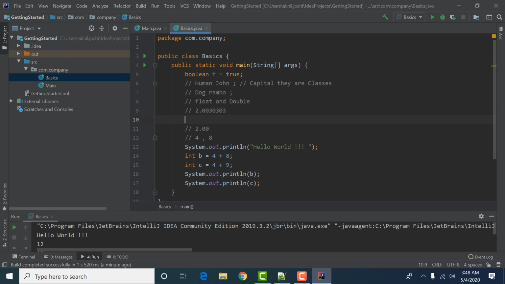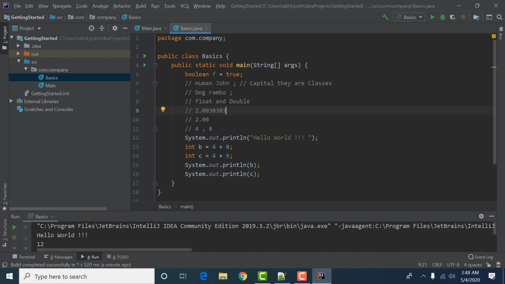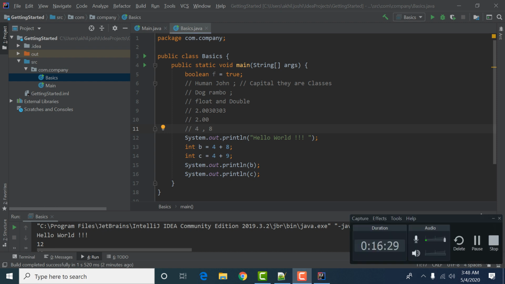What the heck are 8 bytes and 4 bytes in memory? I will explain that in later videos. Okay, so here you have written the first program of your life in Java, known as Hello World. I think that's enough for today.